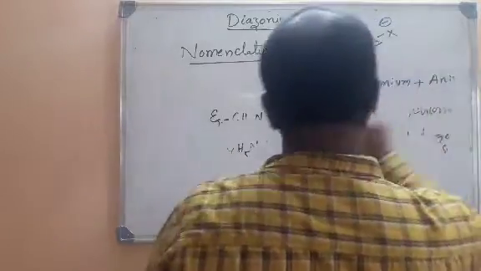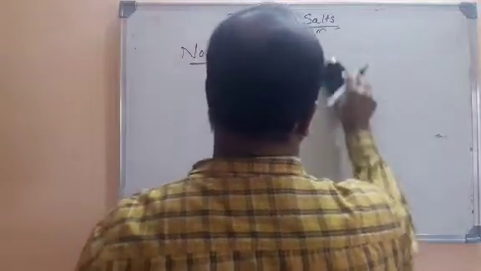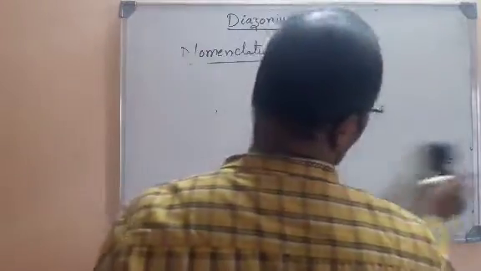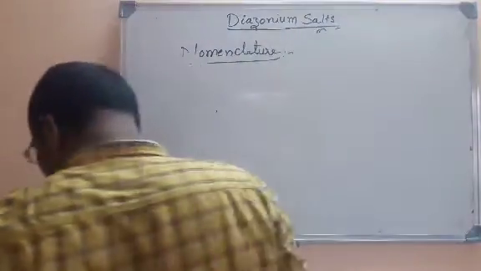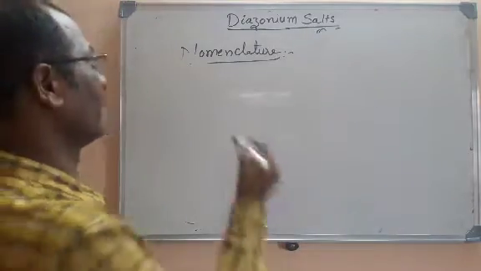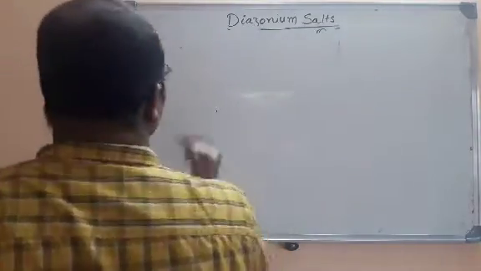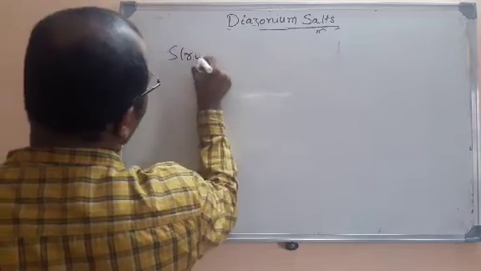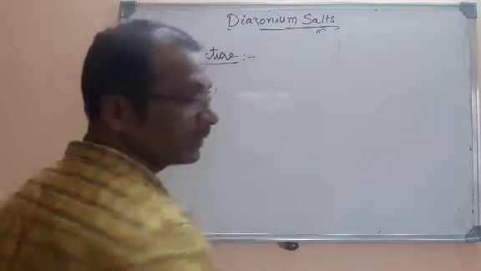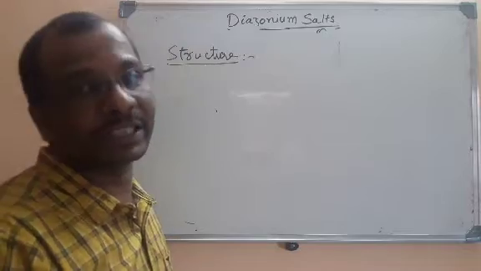If you see these diazonium salts, I told you that even the aromatic diazonium salts are not highly stable, but comparatively they are more stable than aliphatic diazonium salts. Let me explain the structure of diazonium ion. Why am I explaining the structure of diazonium ion here? Because I told you that the diazonium salts are very unstable and will decompose.